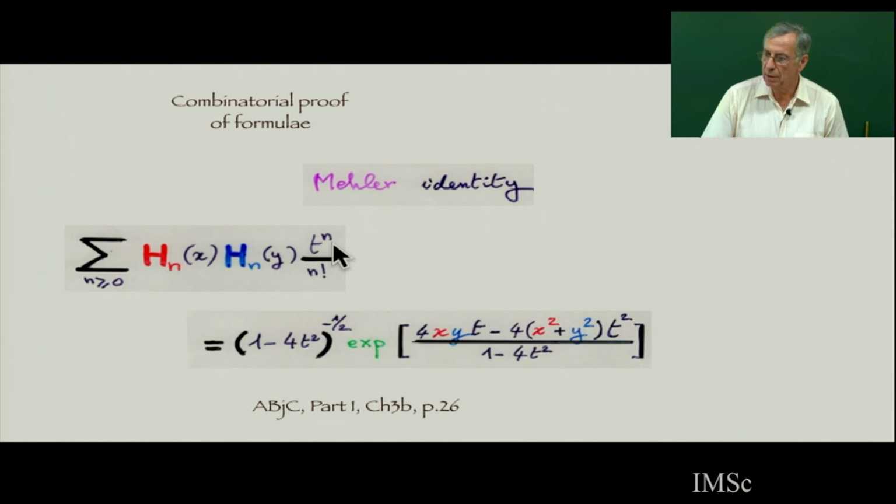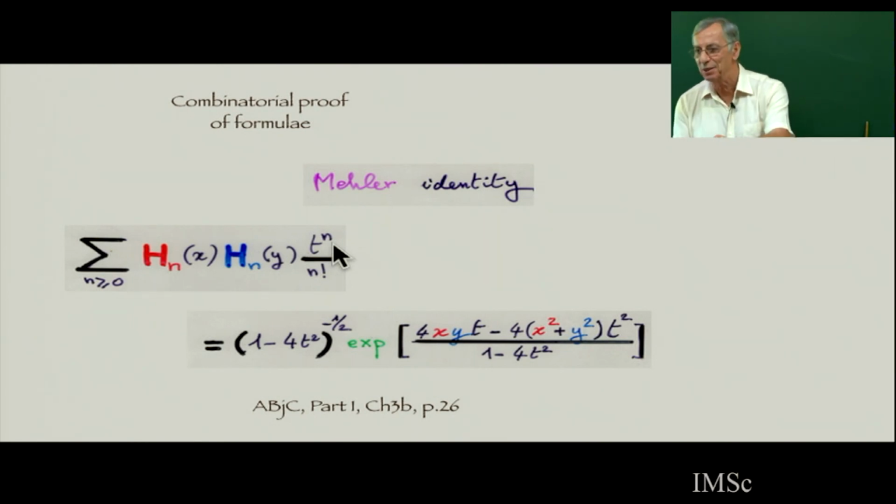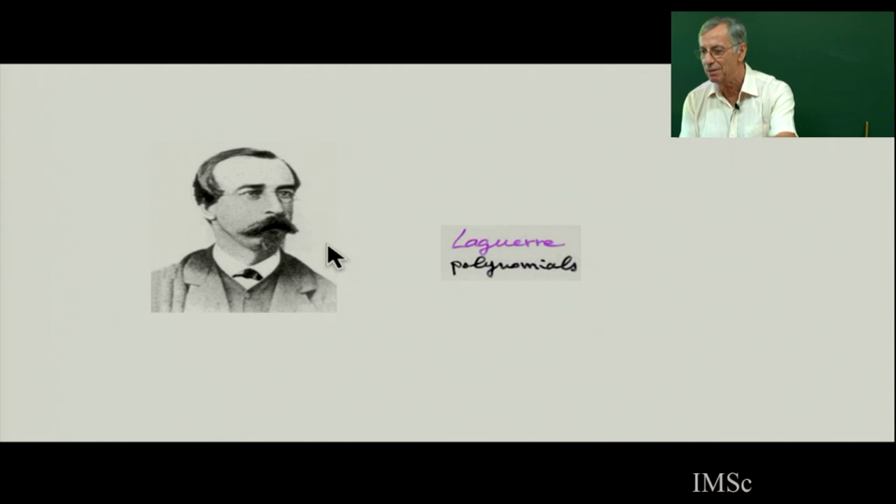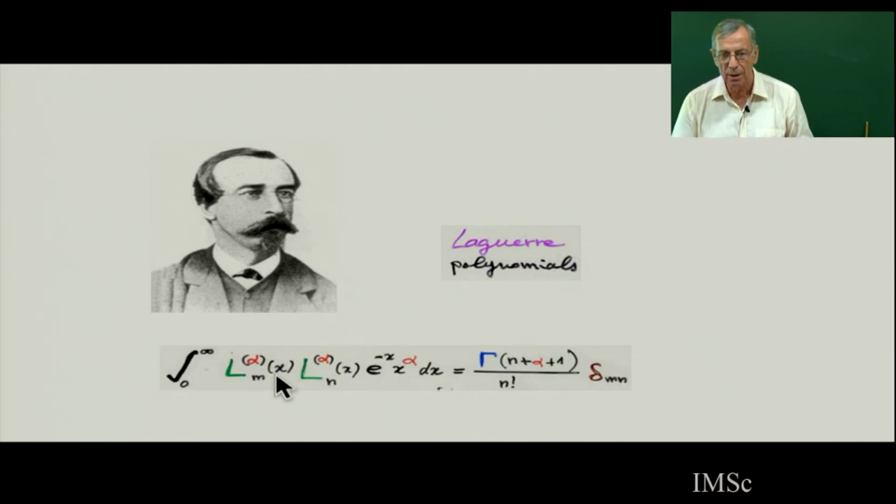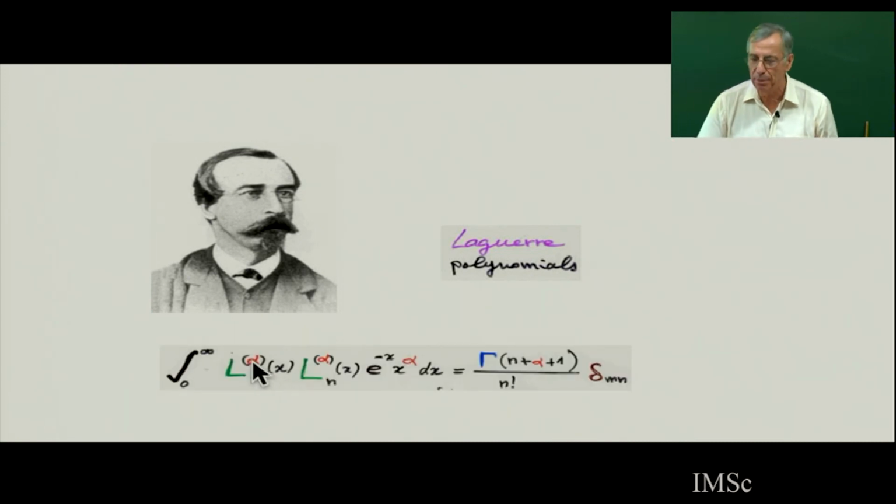But maybe you can say, okay, all this, you are counting things, but for orthogonal polynomials, there is the Laguerre polynomial, for example. This is the orthogonality of the Laguerre polynomial, and there is a parameter inside.